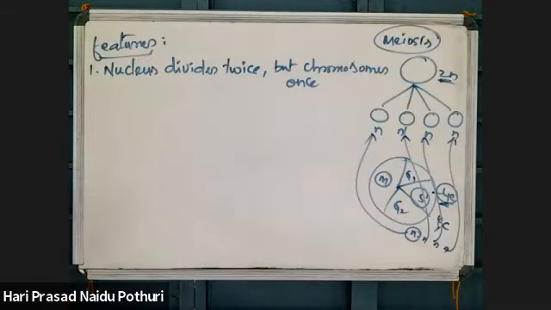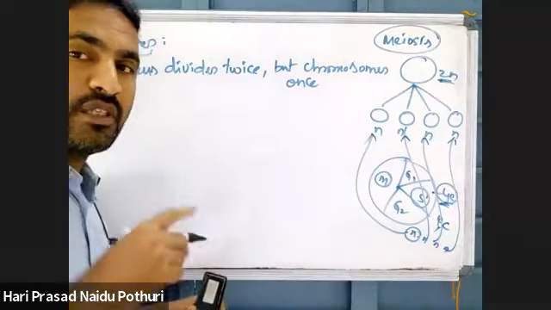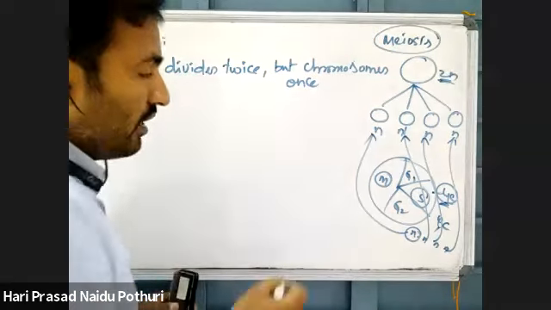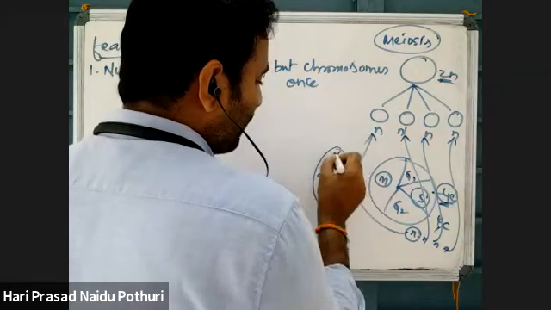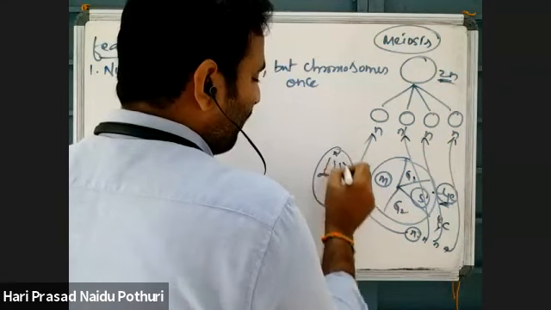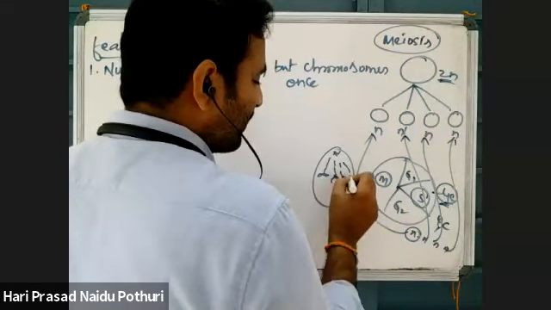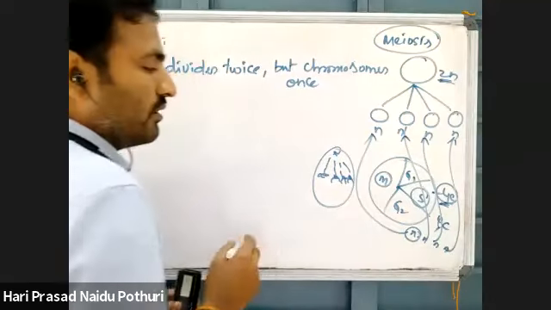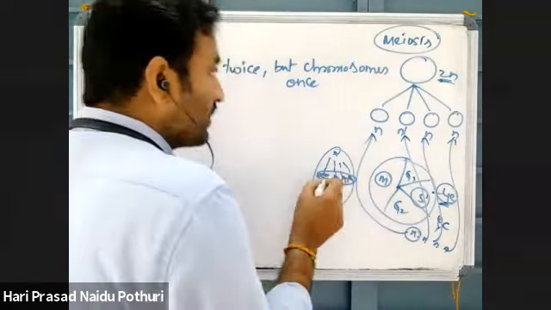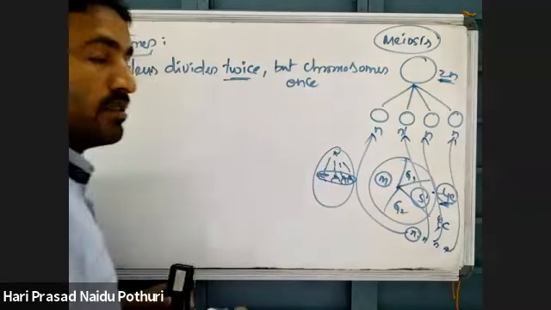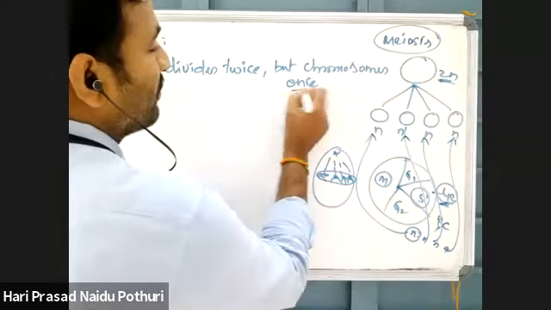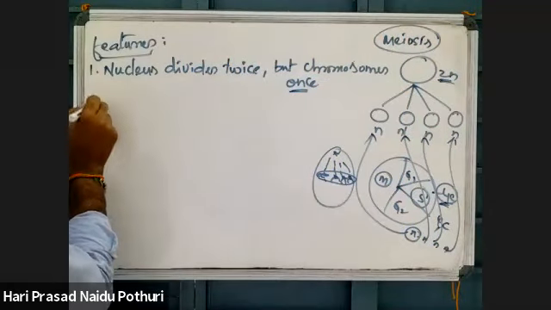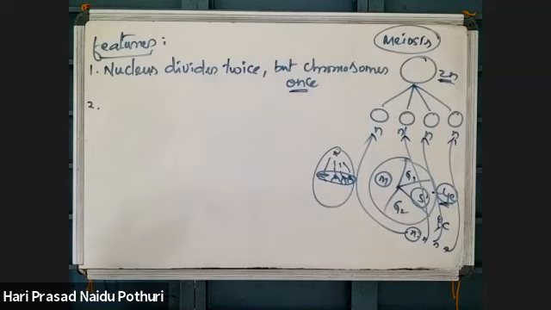Chromosome division takes place once, but nuclear division takes place two times. If you see the mechanism, then we can see it. Where chromosome division takes place, during M phase, spindle fibers attach to the metaphase plate, and there is separation of chromosomes. That is what we call division. Separation of chromosomes takes place once in meiosis, but nuclear division takes place 2 times.